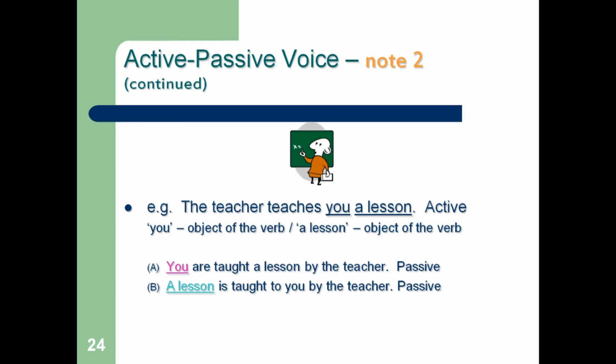Then the other sentence, now you here is the indirect object. By using indirect object we can say you are taught a lesson by the teacher. Then by using the direct object, a lesson is taught you by the teacher. Both are passive voice sentences. We can write two passive voice sentences because there are two objects. One is indirect object, the other is direct object.